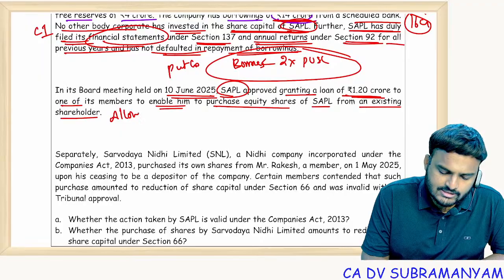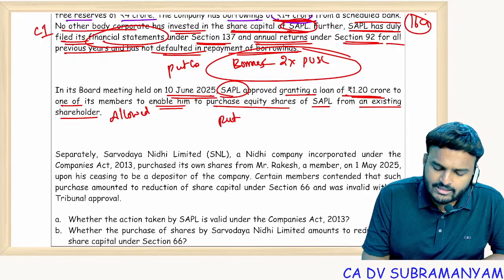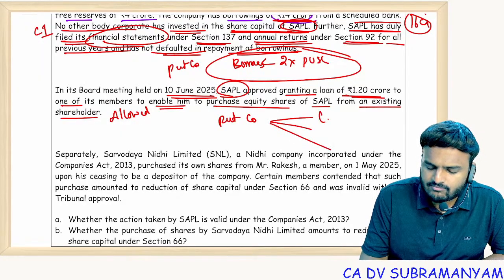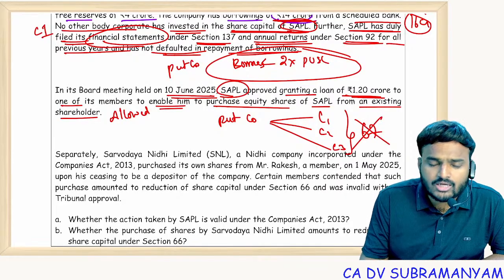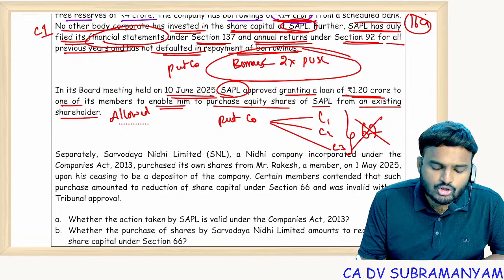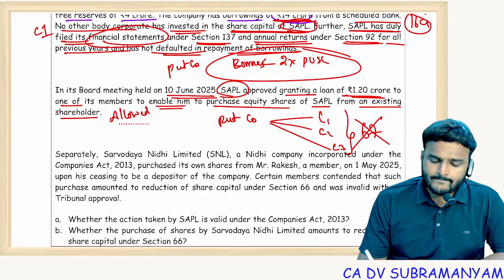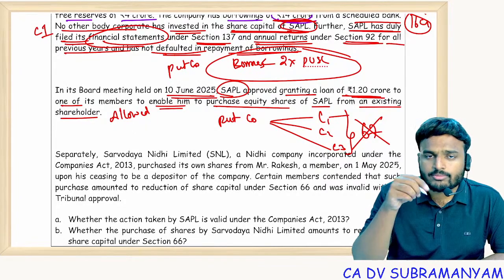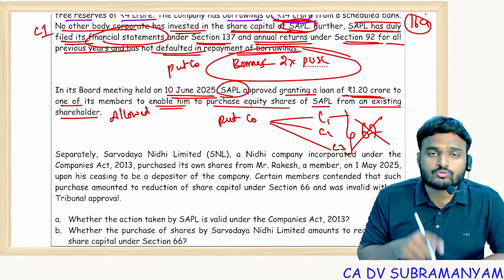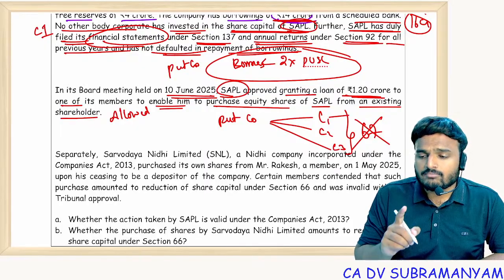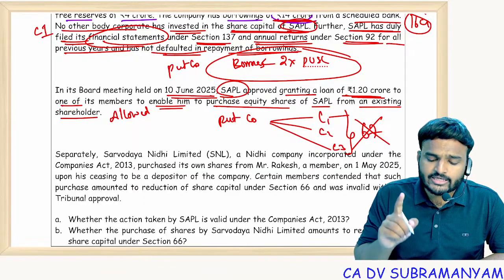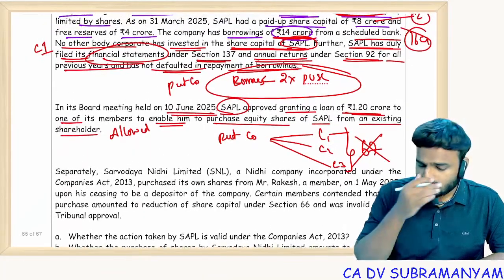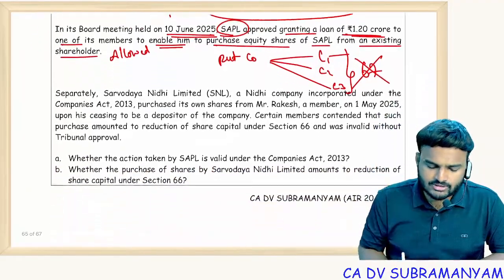Allowed. This is allowed. Why? Private company satisfying 3 conditions, C1, C2, C3. For them, is section 67 applicable or not applicable? Section 67 is not applicable. Condition number 1, no body corporate should be member of this private company. Condition number 2, borrowing should be less than twice of its paid up share capital. Condition number 3, no default in repayment of those loans. So we will write an assumption of condition number 3.